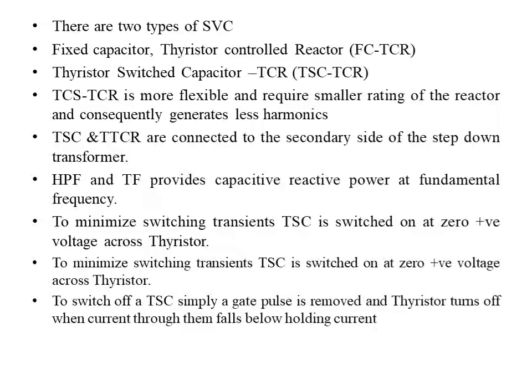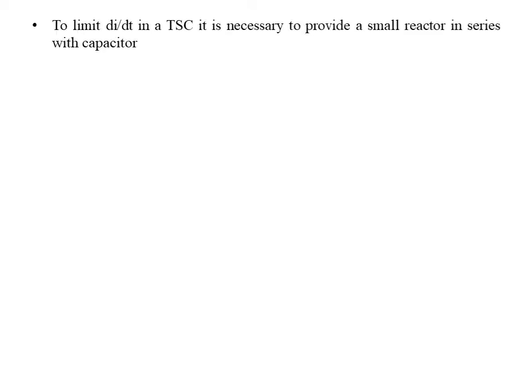So basically we have thyristors in it, and if we control the thyristors, we can control the current injections in the system, and depending upon the current injection we can control the reactive power, and depending upon the reactive power we can control the different parameters, that is power factor, voltage, stability and harmonic generation. To limit di/dt in TSC, it is necessary to provide a small reactor in series with capacitors.